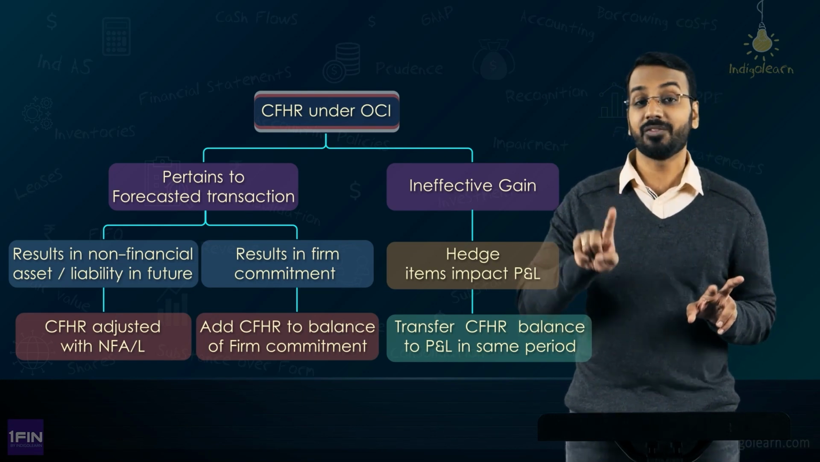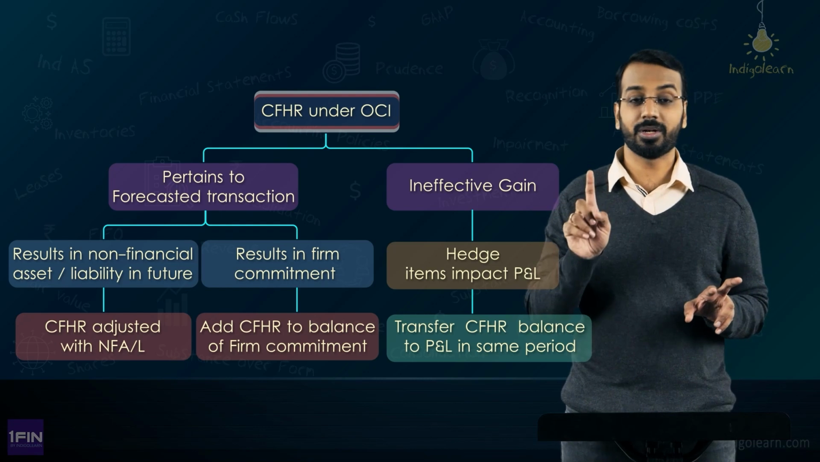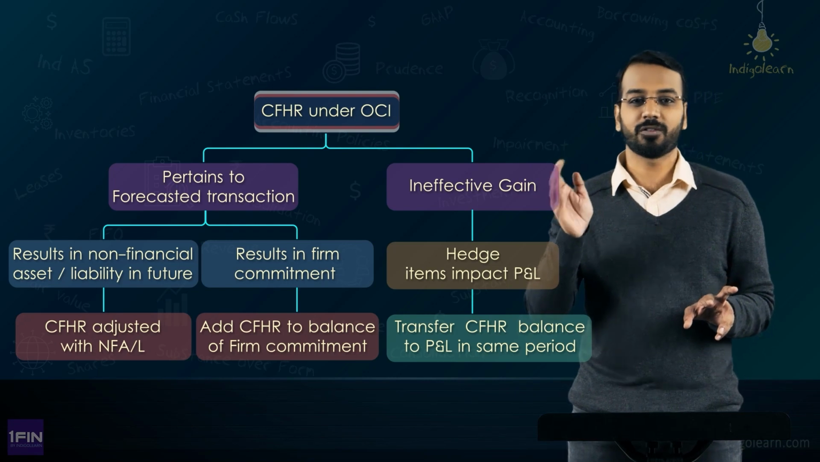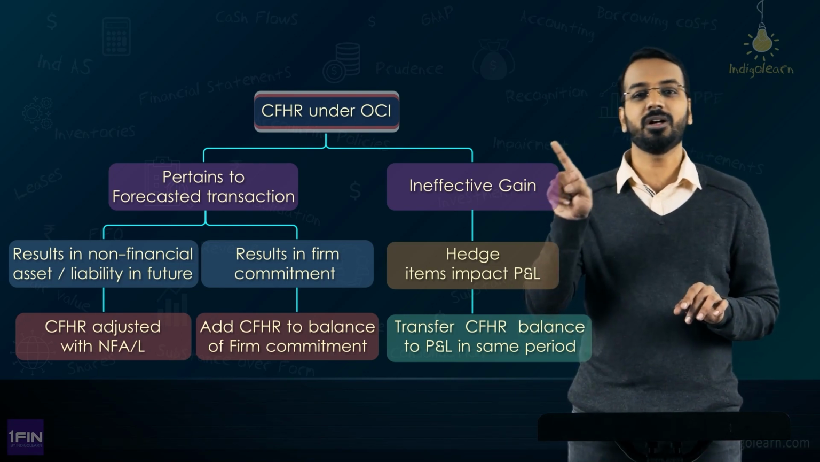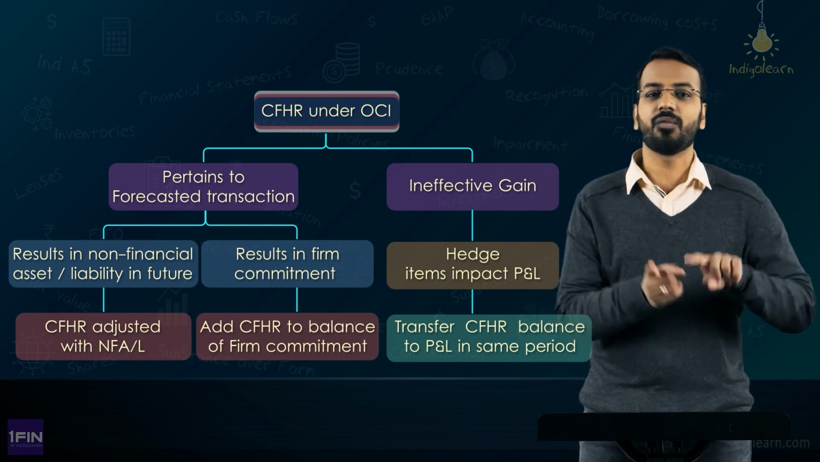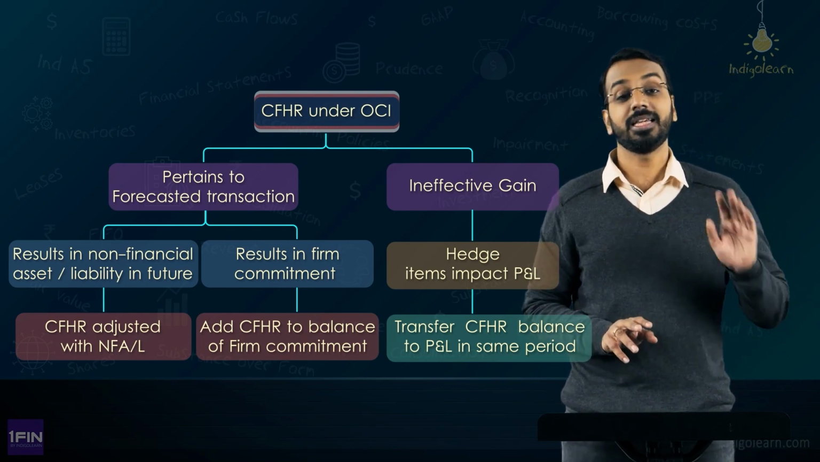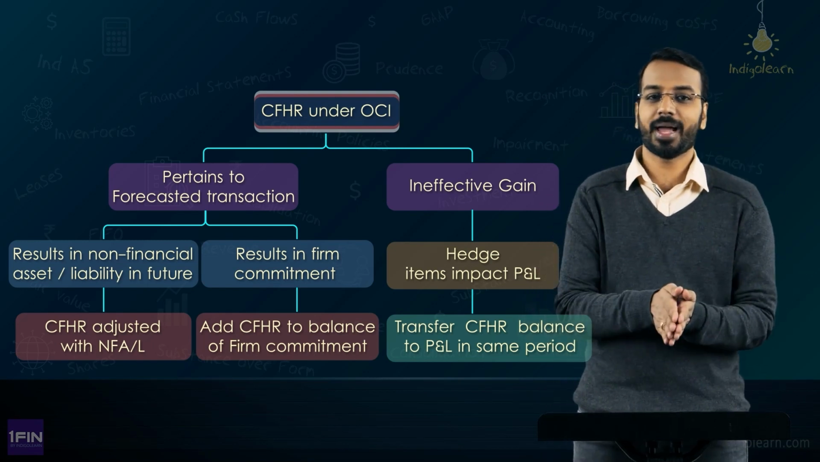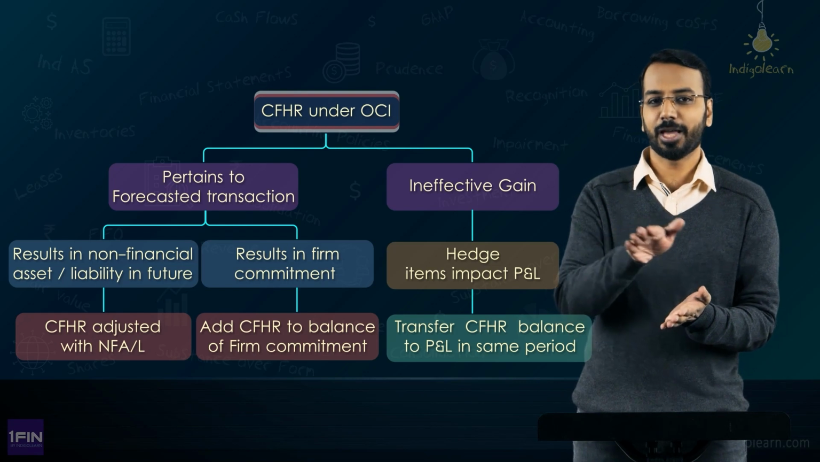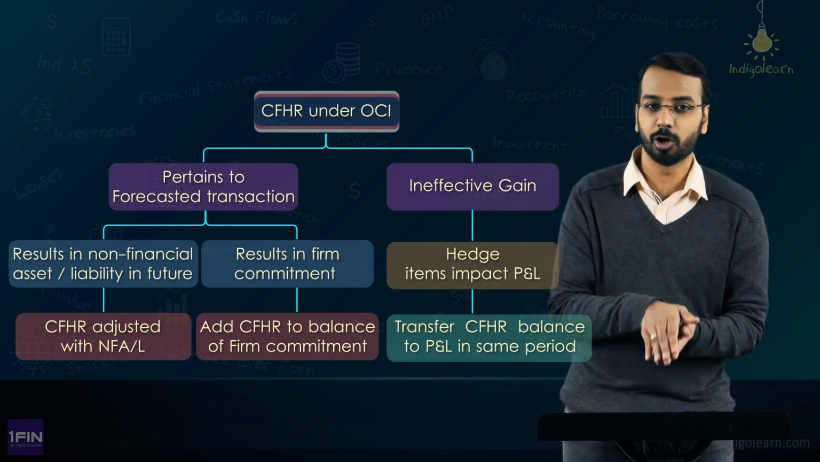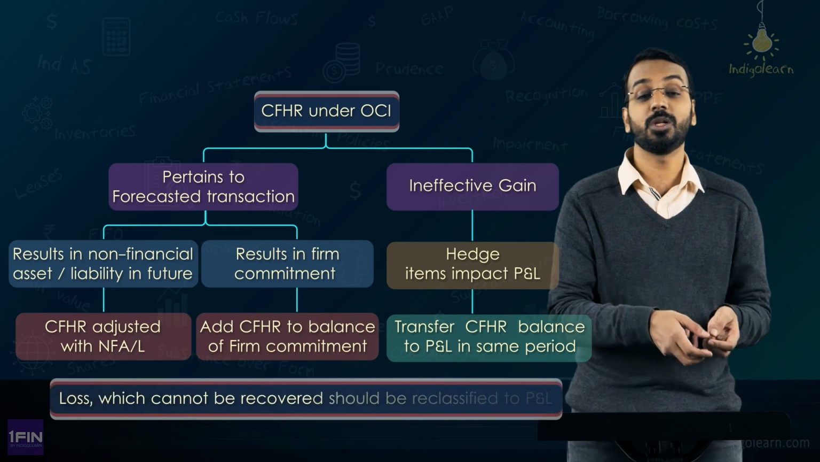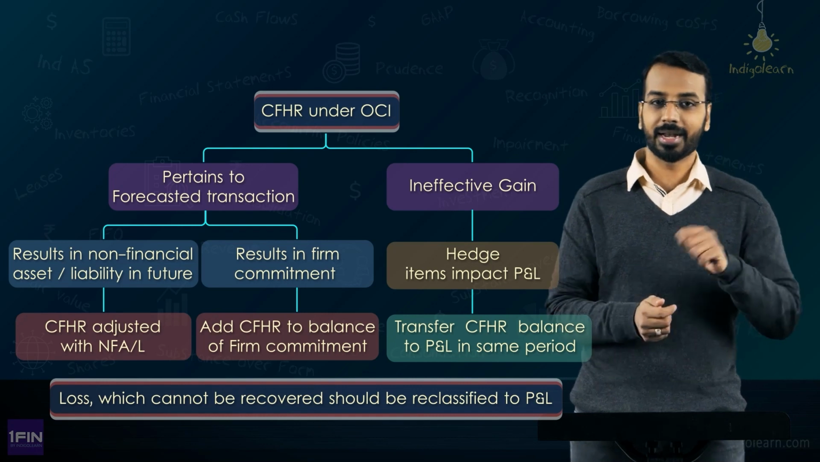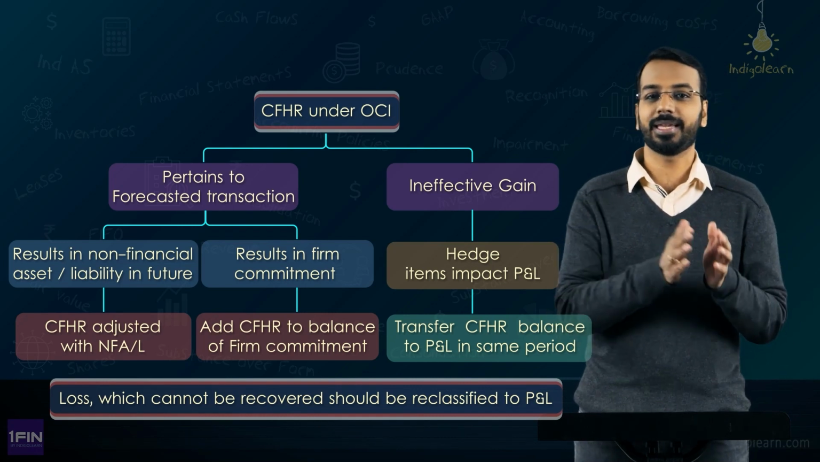So, very simple principle, if it results in a non-financial asset or a non-financial liability, a forecasted transaction, or if a forecasted transaction becomes a firm commitment for that non-financial asset or a non-financial liability, adjust to the asset or liability. In all other cases, whenever the hedged item impacts the P&L, in the same period, transfer from OCI to the P&L. Now, here the standard also adds a prudence concept and it says that if the balance accumulated is a loss and the entity expects that this loss will not be recovered, then the entire amount which is not expected to be recovered will be reclassified to P&L.